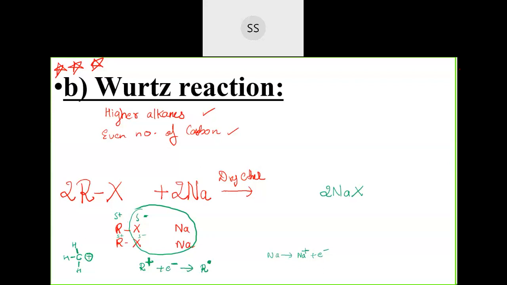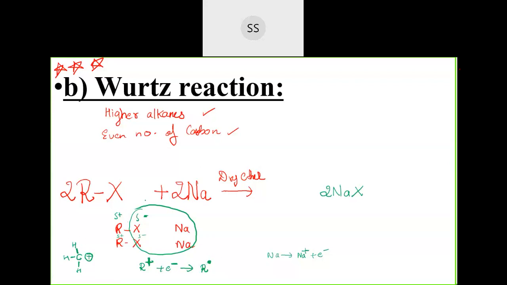You have studied about all these intermediate species. I've told you intermediate species are quite reactive in nature. So now here the carbocation is deficient, and will receive this one electron which has been lost by the sodium and gets converted to R radical, a free radical. And a free radical is very, very, very reactive. So they will search for one more partner.